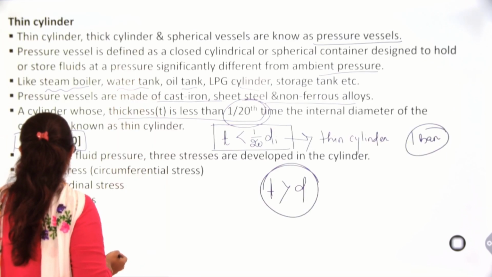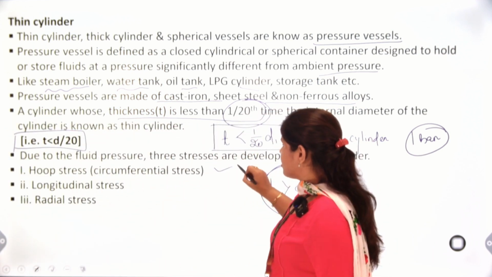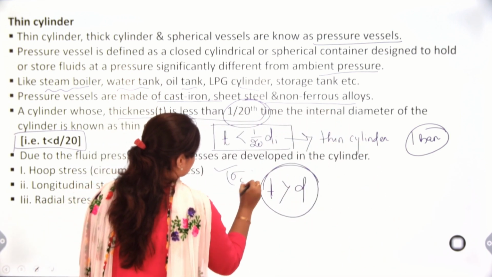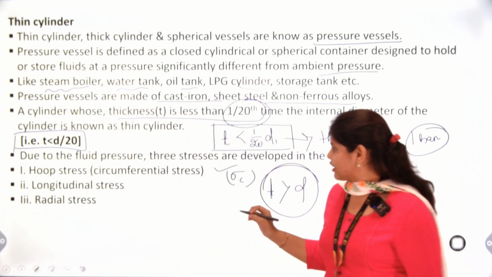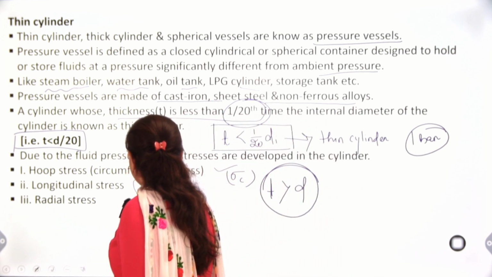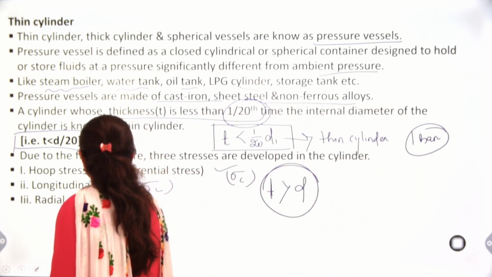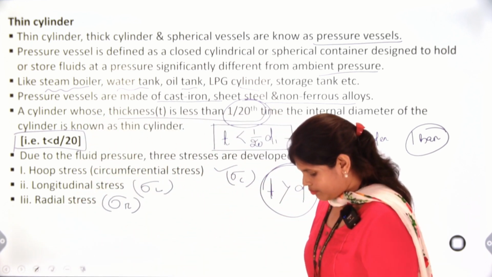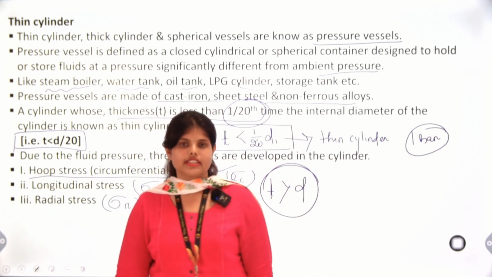So these stresses are called what? Hoop stress or circumferential stress, that is termed as sigma C. Next is our longitudinal stress, that will be denoted by sigma L, and our radial stress, that is denoted by sigma R. First we will understand hoop stress or circumferential stress.